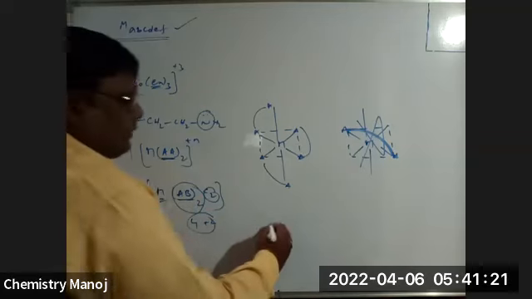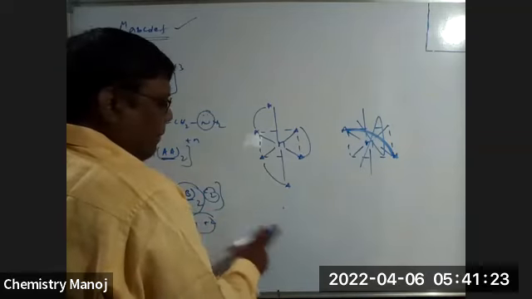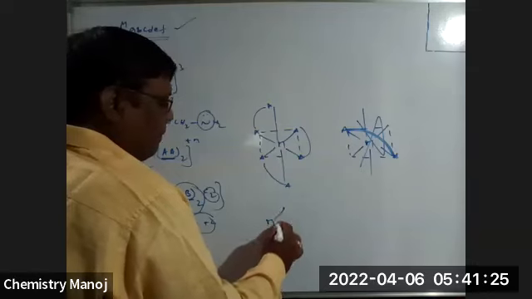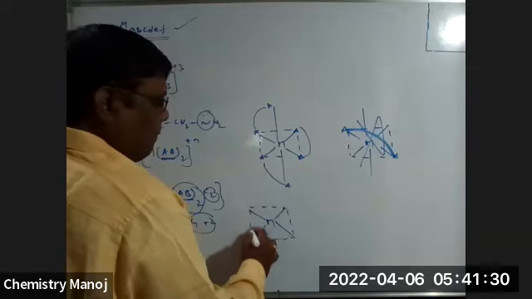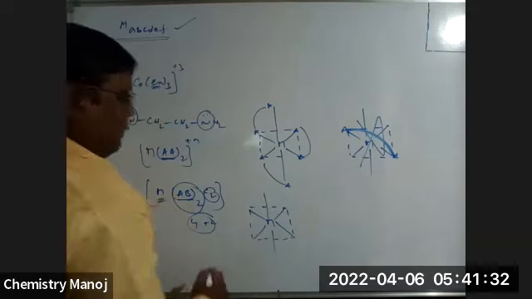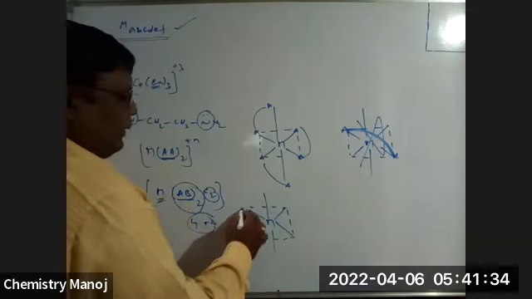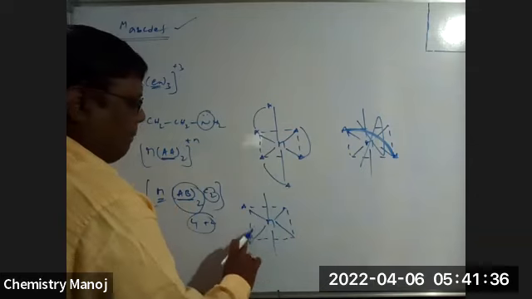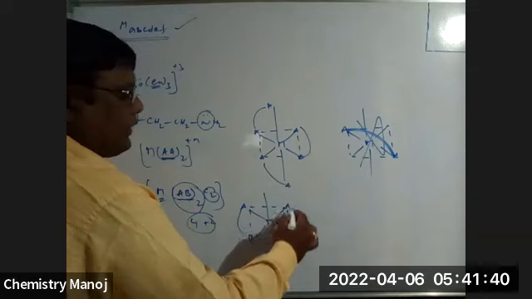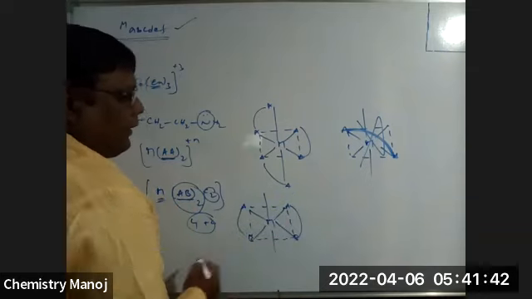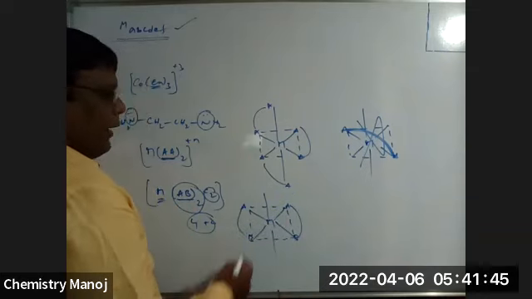I am writing like this. Metal. See, it is A, it is B of the bidentate ligand. It is A, it is B of the bidentate ligand.